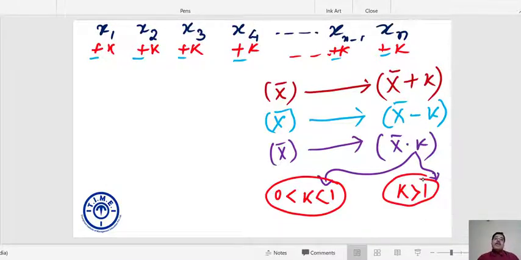So what essentially I am trying to say is if each of the numbers is either added or subtracted by k, my average is also added or subtracted by k. If each of the numbers is multiplied by k, then my average is also multiplied by k.